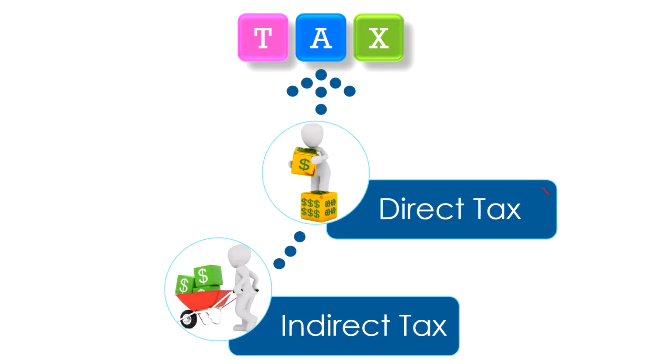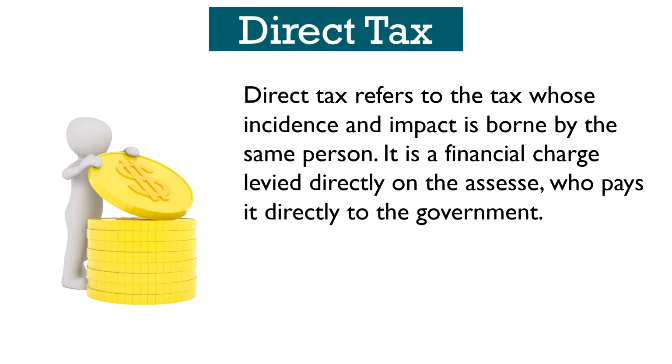On the basis of nature, taxes are categorized as direct taxes and indirect taxes. Now we will discuss the two types of taxes in detail. Direct tax. Direct tax refers to the tax whose incidence and impact is borne by the same person. It is a financial charge levied directly on the assessee who pays the tax directly to the government. These taxes are based on the person's ability to pay. That is, the higher the income or wealth of a person, the higher will be the tax liability. The burden of such taxes cannot be shifted to another person.